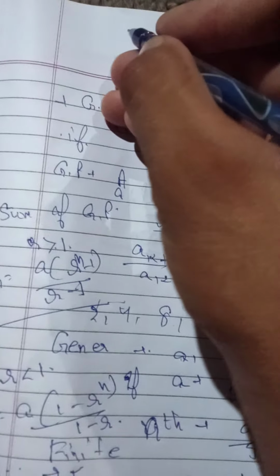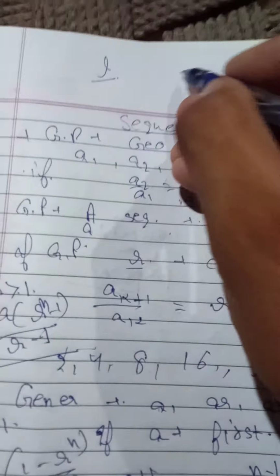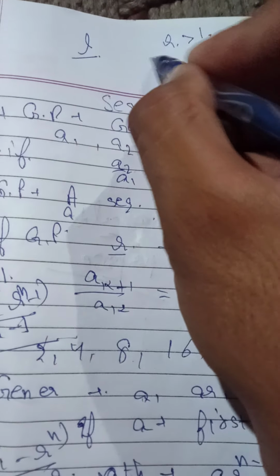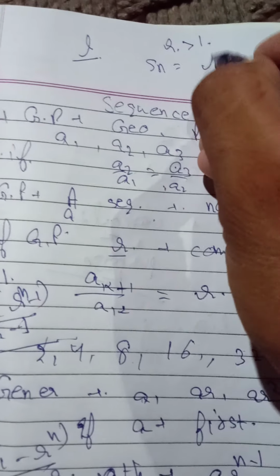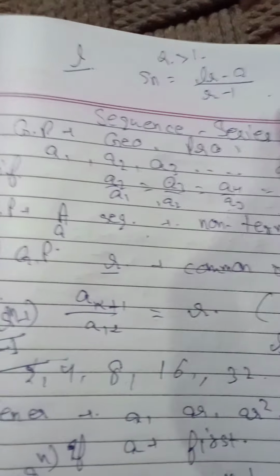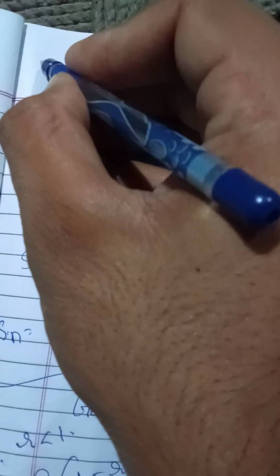If the last term is given, meaning L is the last term and R is greater than 1, then Sn will be given by L into R minus A upon R minus 1. And if L is the last term and R is less than 1, then Sn will be given by A minus LR upon 1 minus R.